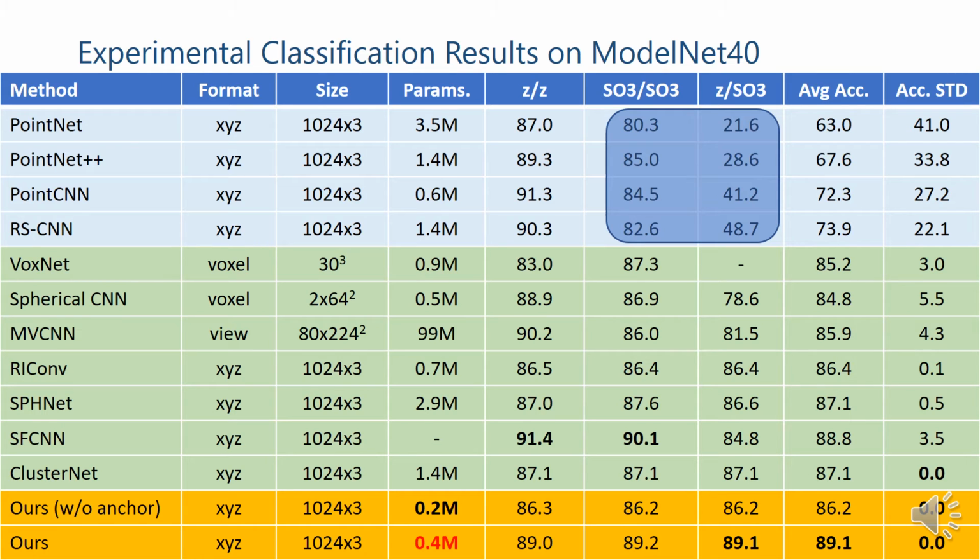The green rows are the recent rotation invariant methods, which output much more consistent accuracies across all the training and testing modes. However, the accuracies are not high due to the less discriminative features. Our method achieves the state-of-the-art performance with higher accuracies across all the training and testing modes, and it has a much smaller number of training parameters.